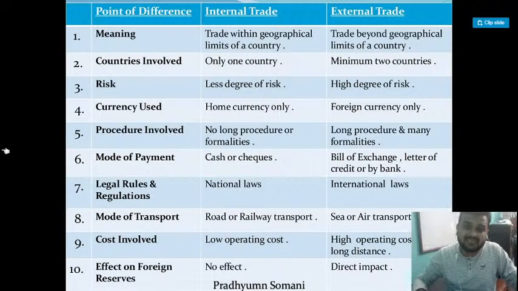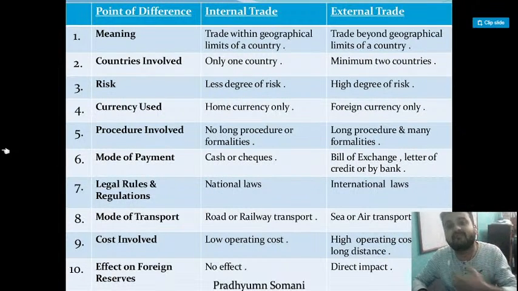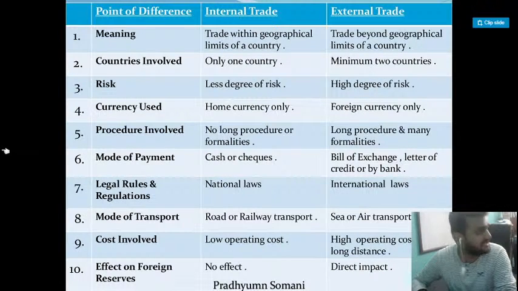Okay, and in internal trade, the modes of payment are cash, checks, cash on delivery, and online payments. And in external trade, there are too many restrictions by the bank. Letter of credit, bill of exchange, all this has to be issued by the banks. You don't have to know much about them. So banks play a vital role in external trade. In internal trade, there's no such role of banks. If you want to, you can involve the bank, but there's nothing that requires it. But in external trade, you need to involve them. There is a compulsion. Banks play a vital role.